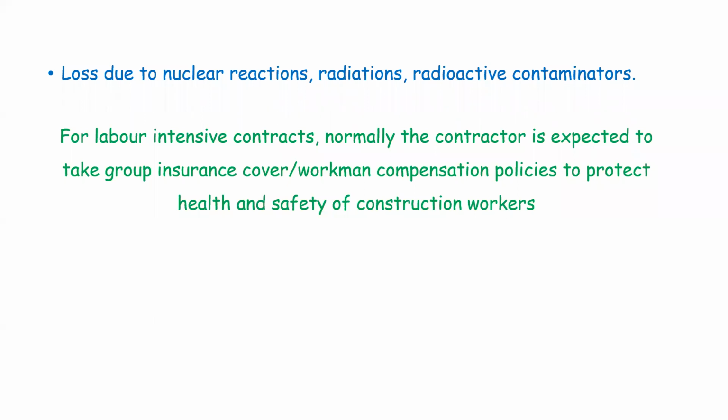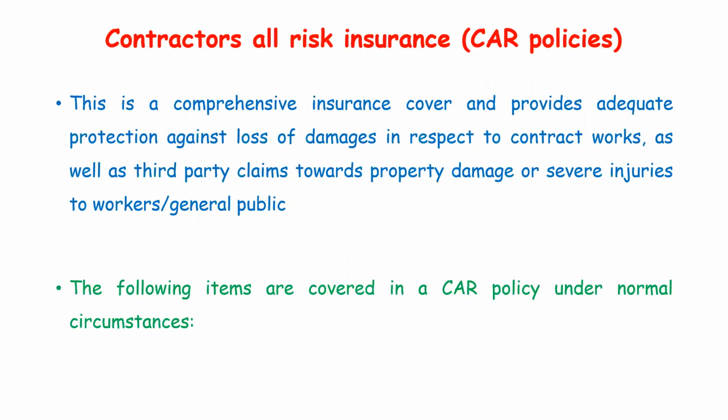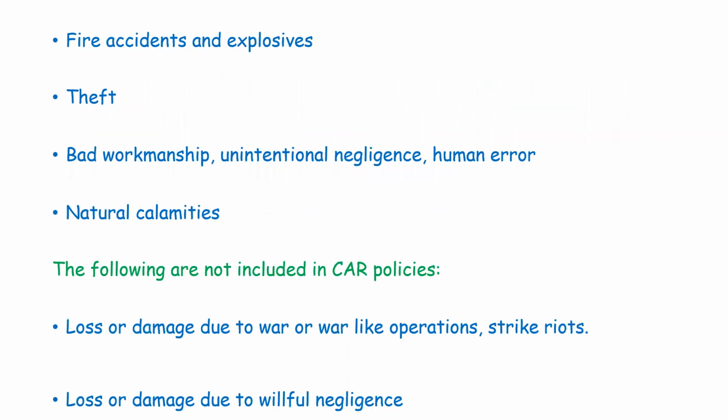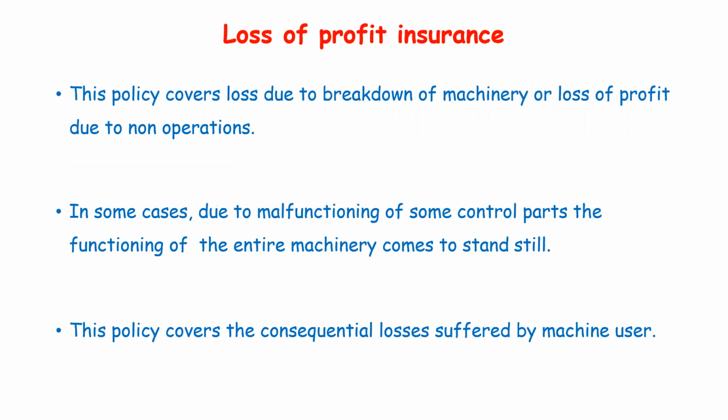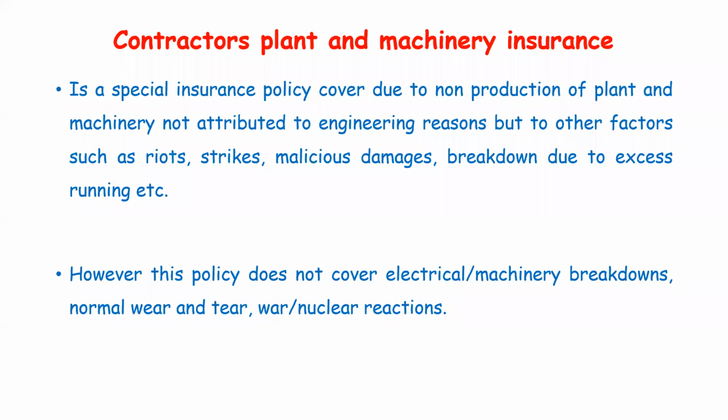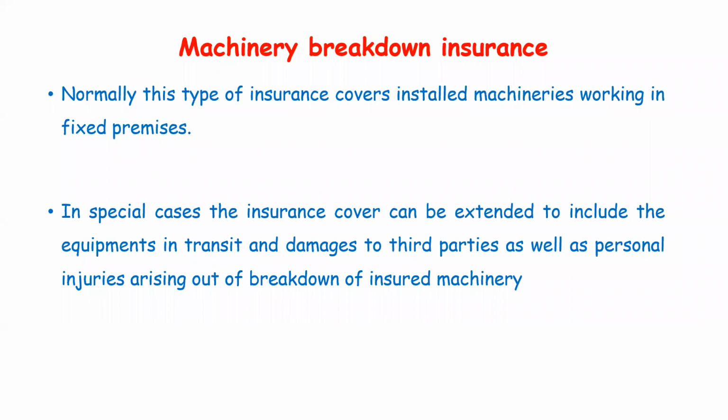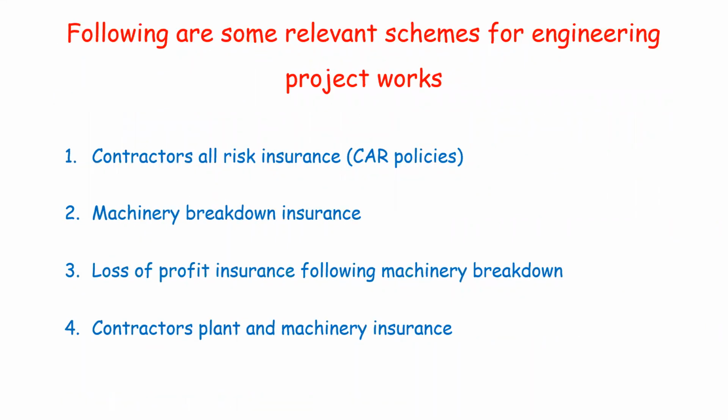So these are all the things for determining the CAR, that is nothing but contractor's all risk insurance. So this we have covered. Machinery breakdown insurance, then loss of profit insurance is also covered. Then contractor's plant and machinery insurance is also covered. So by this it is completed. Module 3 is completed, that is nothing but safety measures during the construction of project management.